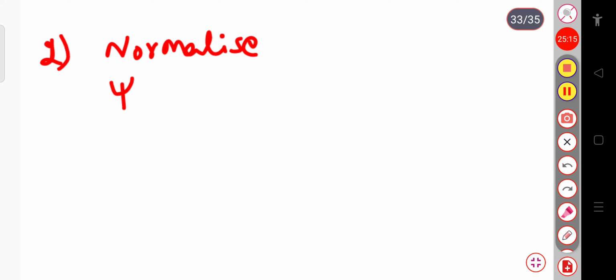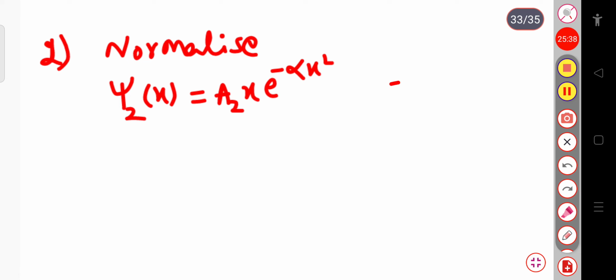Suppose psi 2 of x. This is the function of x. This is equal to a2 into x into exponential minus alpha x square, this is simply the product I am writing here, and the limit is given the same, minus infinity to plus infinity. So you have to calculate the value of a2 similarly to your question number 1.